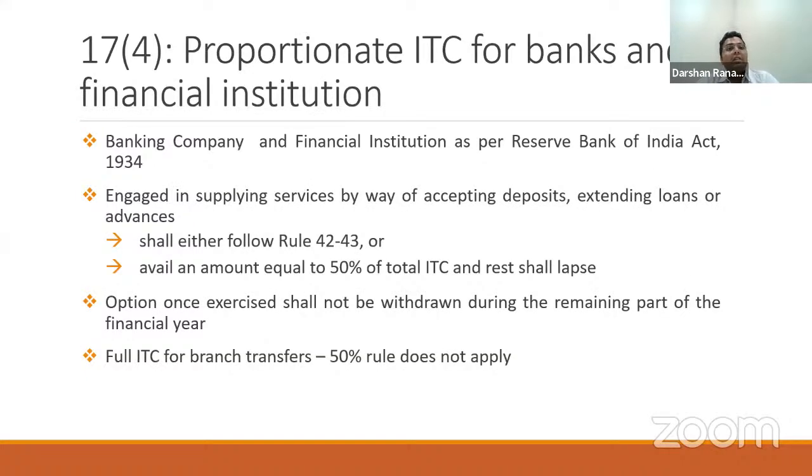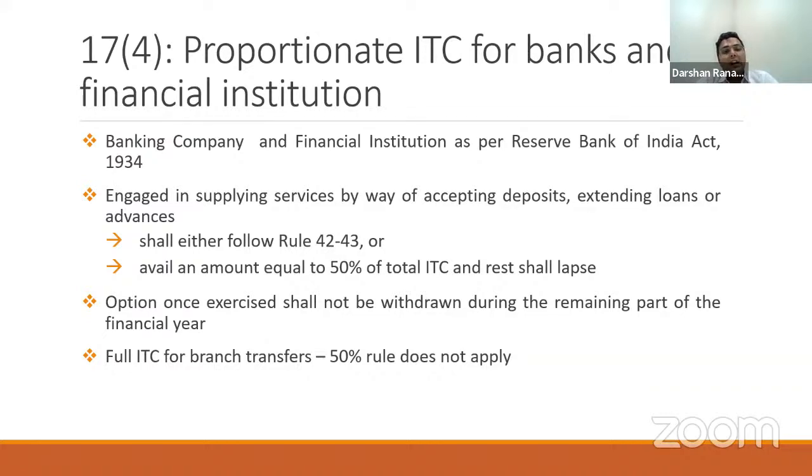Lastly, we are dealing with a special provision for banks and financial institutions. Section 17 subsection 4 says that for banks and banking companies and financial institutions which are registered with RBI and which are engaged in the business of giving loans and accepting deposits, there is an option to either follow Rule 42-43, which is the complex formula given, or straight away avail an ITC equal to 50% of the total ITC, and the rest of the ITC will lapse. So a blanket option is to be given.